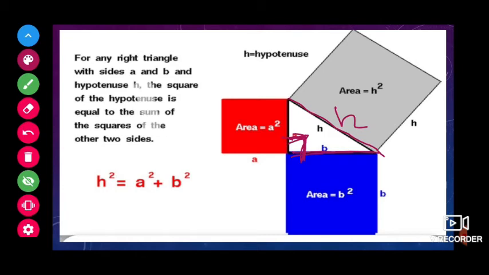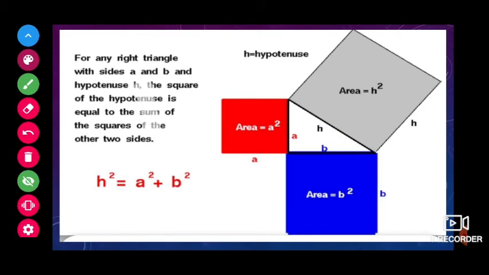This is called the base and this is called the perpendicular. Pythagoras, one of the mathematicians, says that the hypotenuse square will be equal to the sum of squares of the remaining two sides.